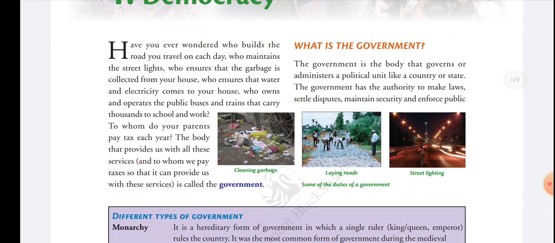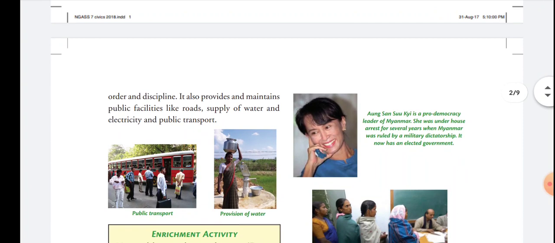Maintain security means inside security as well as outside security. Inside security means giving safety from robbers and thieves, and outside security means protection from outside enemies and attackers. And enforce public order and discipline, and ask the people to follow the rules and regulations and be in discipline.